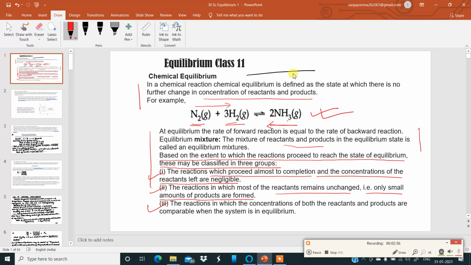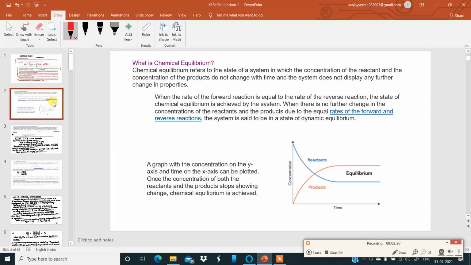Third one, the reactions in which the concentration of both the reactants and products are comparable when the system is in equilibrium. This third point becomes more important now. I repeat the third point once more. The reactions in which the concentration of both the reactants and the products are comparable when the system is in equilibrium. Now, let us see it in much more detail.